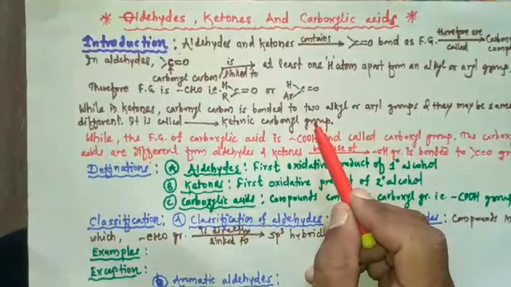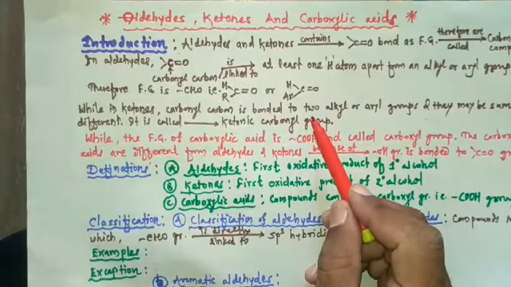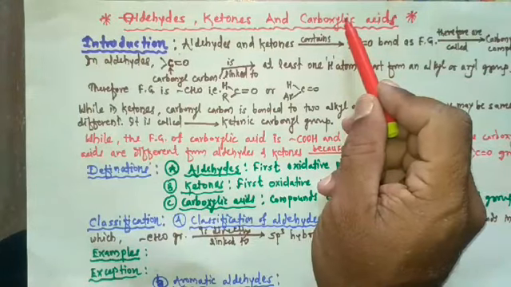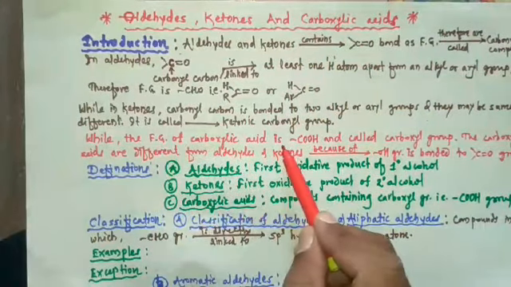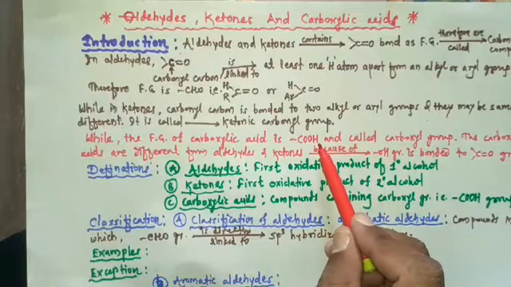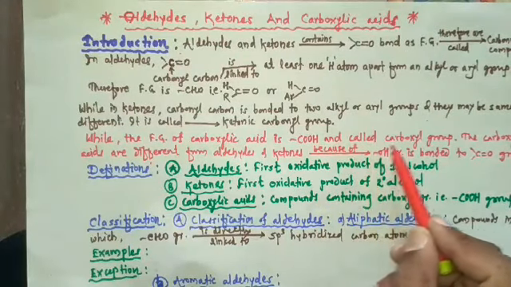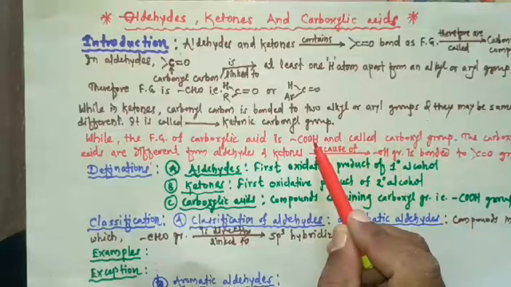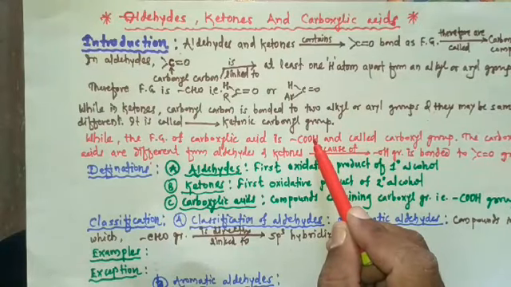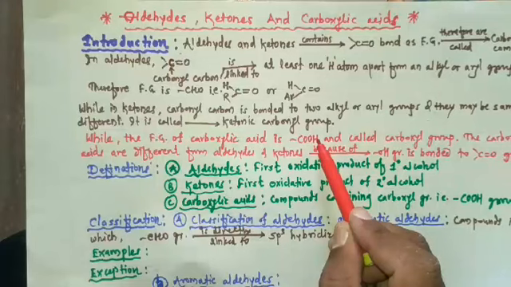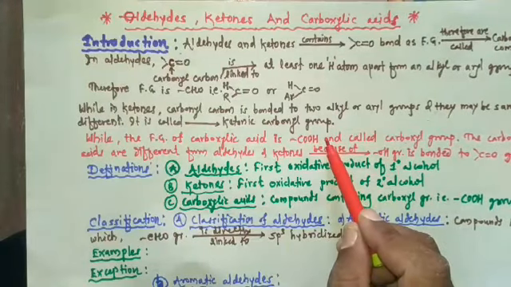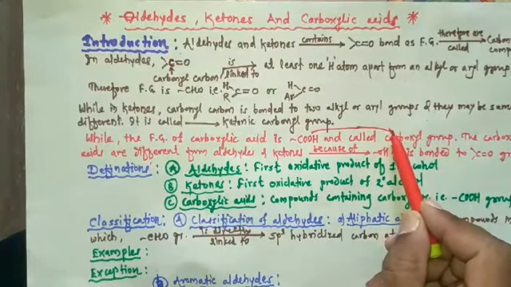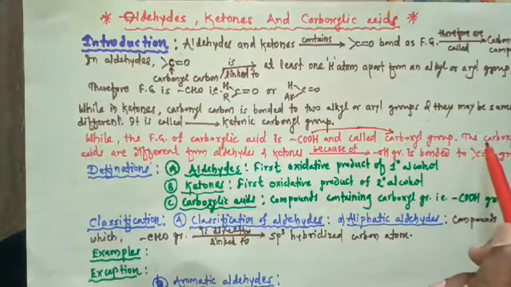Then the next class of organic compound which we are going to study in this topic is carboxylic acids. The functional group of carboxylic acid is COOH, and it is called the carboxyl group. This carboxyl group contains a carbonyl group and a hydroxyl group. That's why the COOH group is named carboxyl.